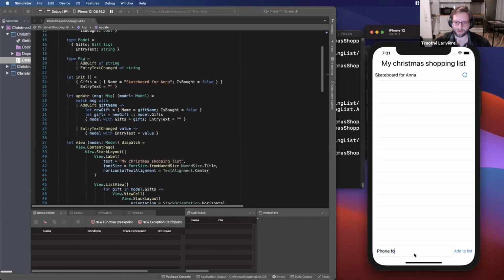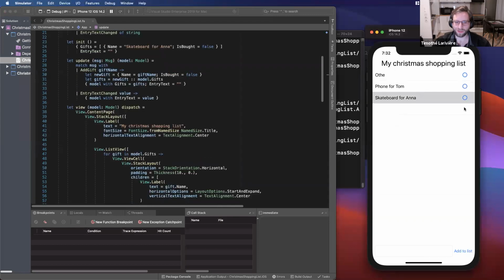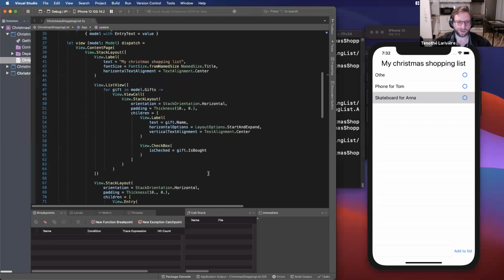So here I can re-add phone for Tom, click on add, and this time the phone is displayed in the list. So now I can add other things to the list. Okay, now what I want to do is make sure that I can check off the gifts from my list.